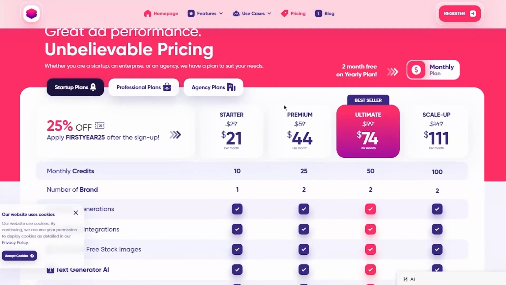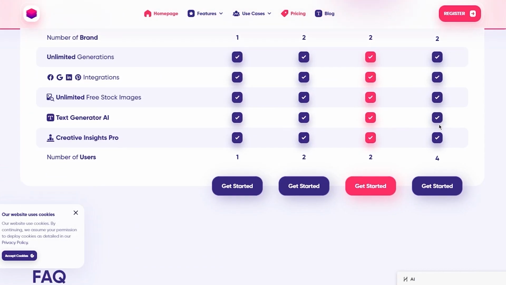You may start with a free trial by clicking the link in the description, as I stated. But if you want to get more serious about creating ads, there are some paid plans available on Ad Creative. The starter plan is $29 per month, but right now it's $21. Then the professional, which is usually $59, but right now it's $44 because it's on a discount. And the ultimate, which is $99, is $74 currently. Then there's also the scale up plan, which is $111 right now. There are more plans on Ad Creative, so the more expensive they get, the bigger the credits and downloads and users you get. So yeah, that's pretty much about it.